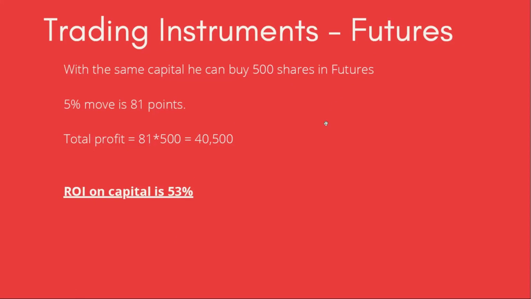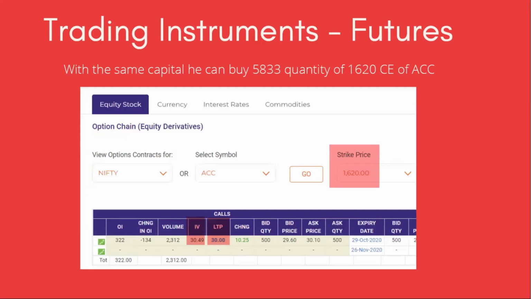Okay. Similarly, we will check how it works with options. Before I explain this, I will say there are two types of options. One is call option, another one is put option. The simple understanding is, whenever the underlying price goes up, the premium of the call option also goes up.